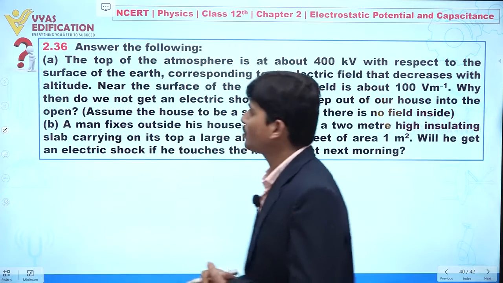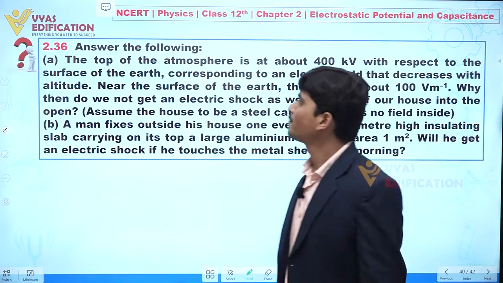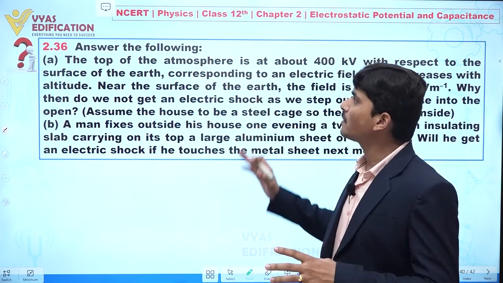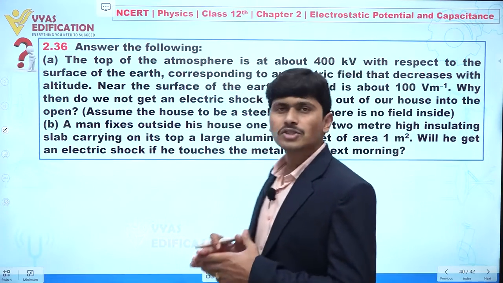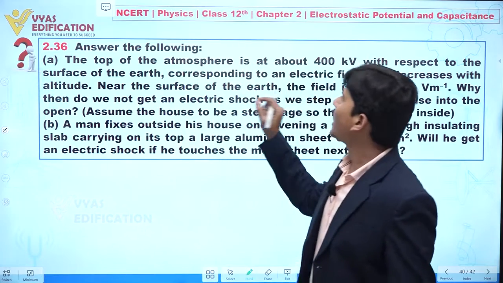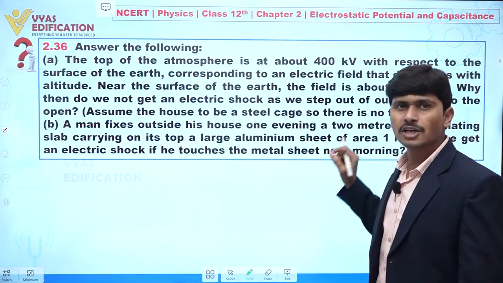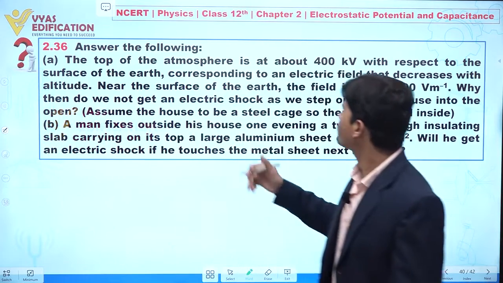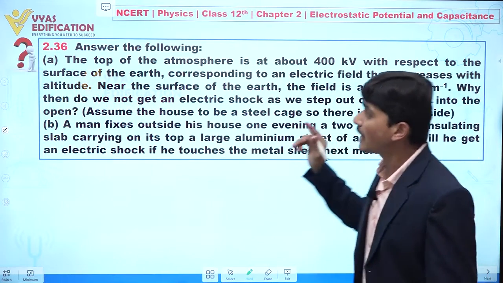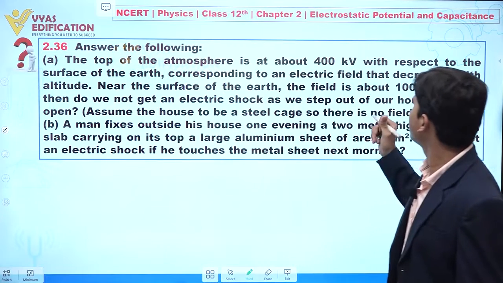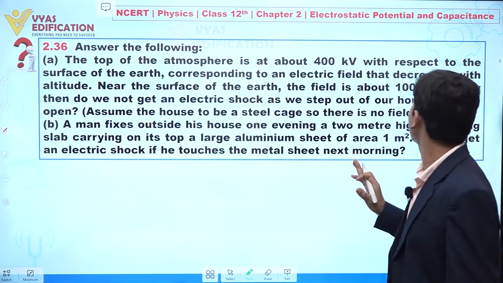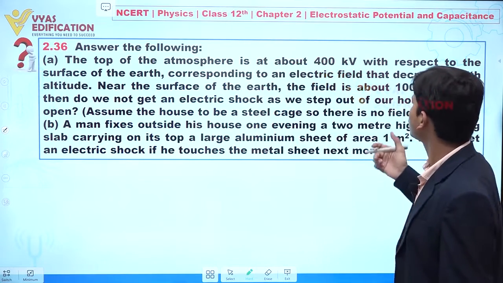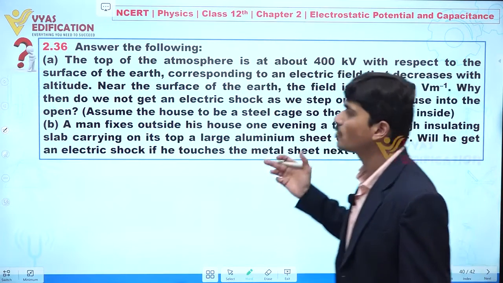Now dear student, we are going to discuss question number 2.36. You have to give answers to the following questions. Part A: The top of the atmosphere is at about 400 kilovolt with respect to the surface of the earth, corresponding to an electric field that decreases with altitude. Near the surface of the earth, the field is about 100 volt per meter. Why do we not get an electric shock as we step out of our house into open air?